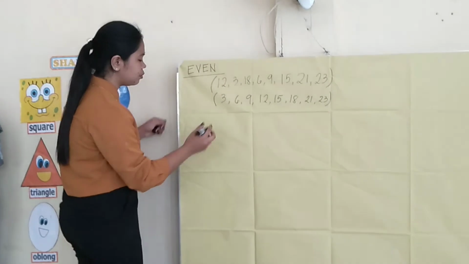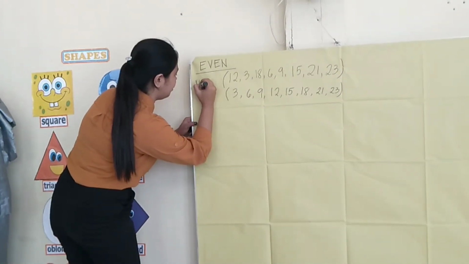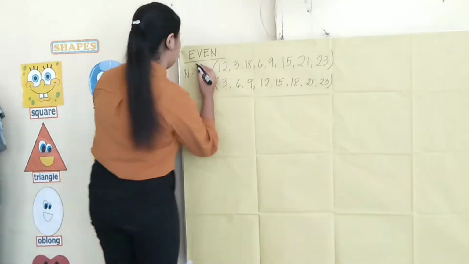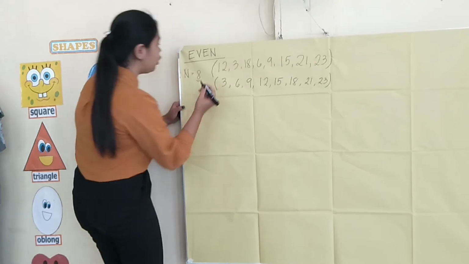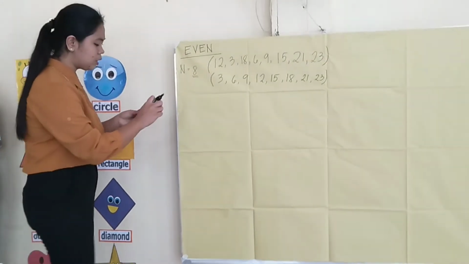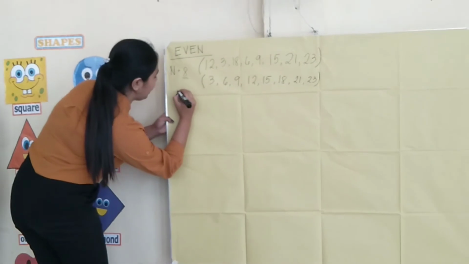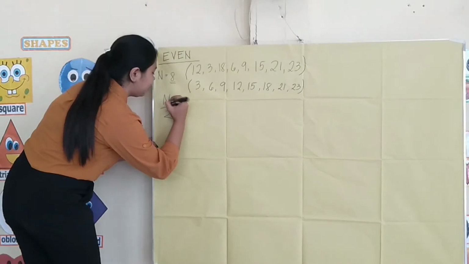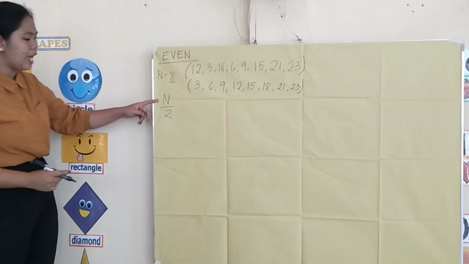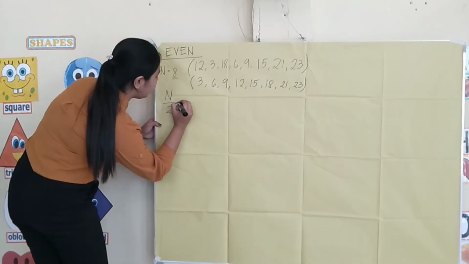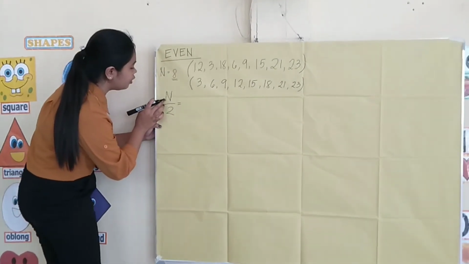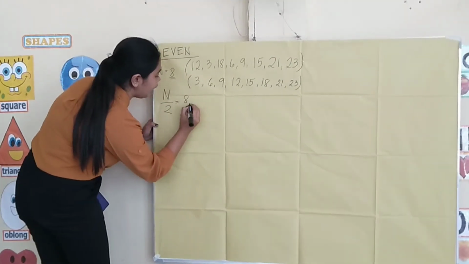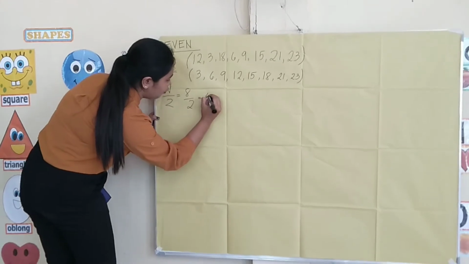So first we need to get the n. Our n is 1, 2, 3, 4, 5, 6, 7, 8. So 8 is our n, which is an even number. So we are going to use the formula n over 2. In finding the median of an even number, the formula is n over 2. So we substitute the value of n, which is 8. 8 divided by 2 is equal to 4.